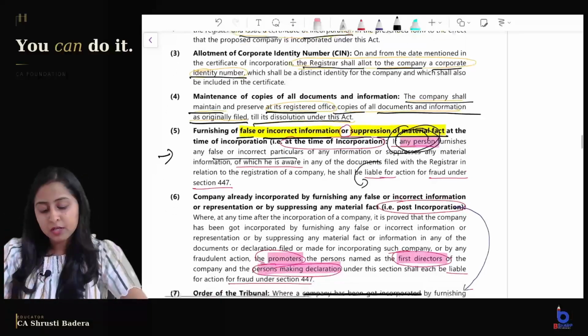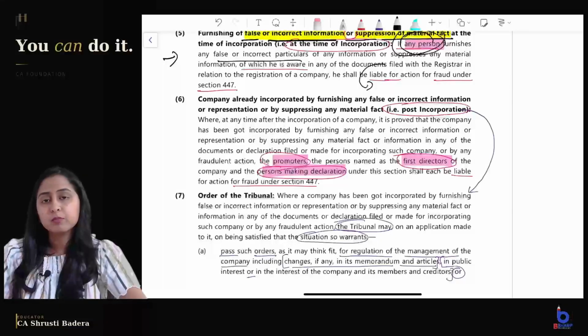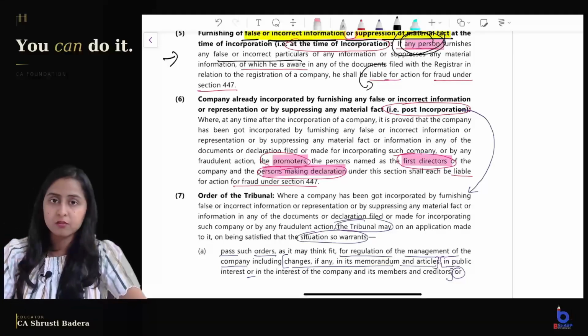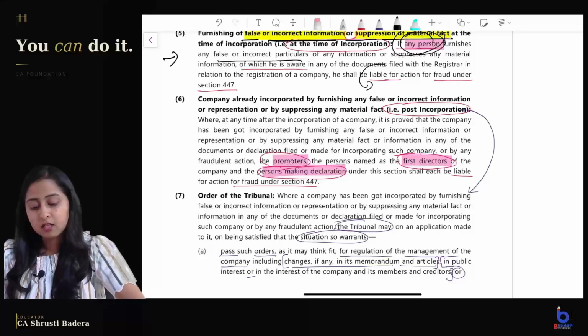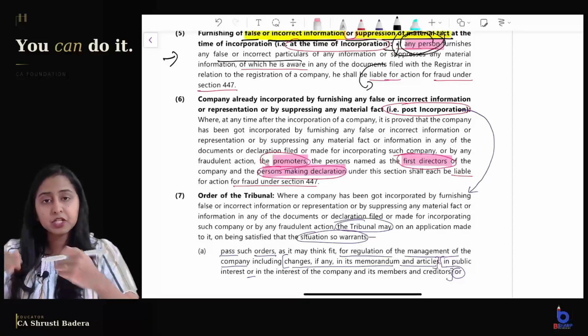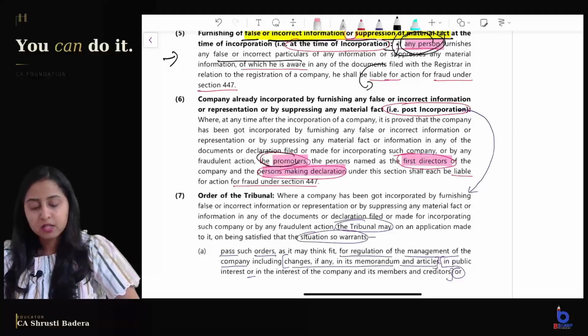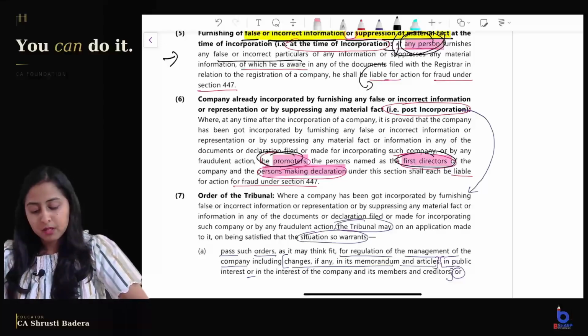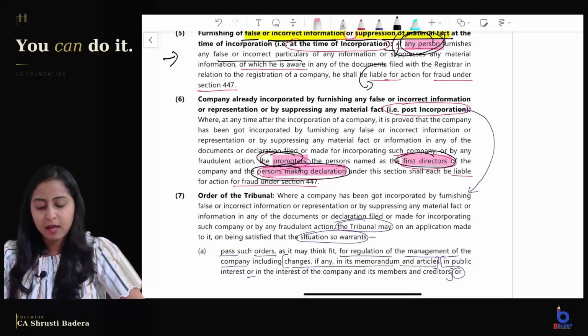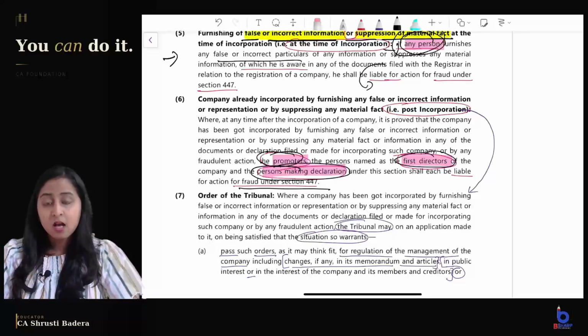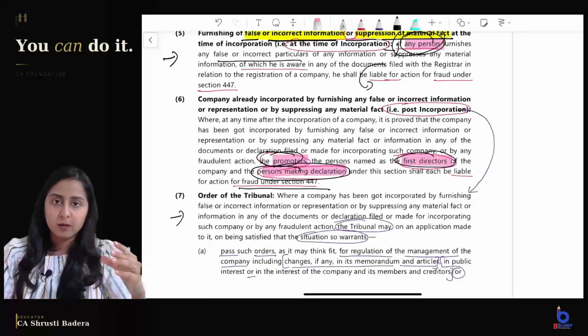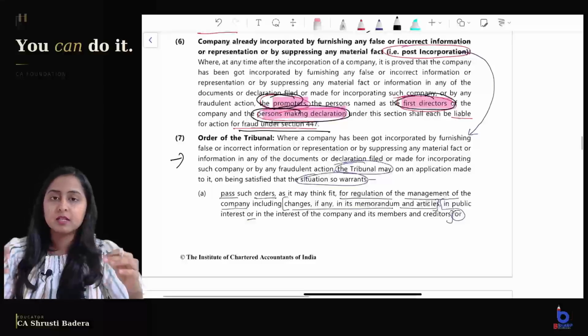And if the company is already incorporated, and post incorporation it is found that there was incorrect or false information or suppression of material information, then not only that person but additional people will also be responsible. The only difference between these two points is, in the above case it is that person, and here the promoters, the first directors, and persons making declaration will also be liable for fraud under section 447. Along with that, the company will also be liable as per the directions of the tribunal.